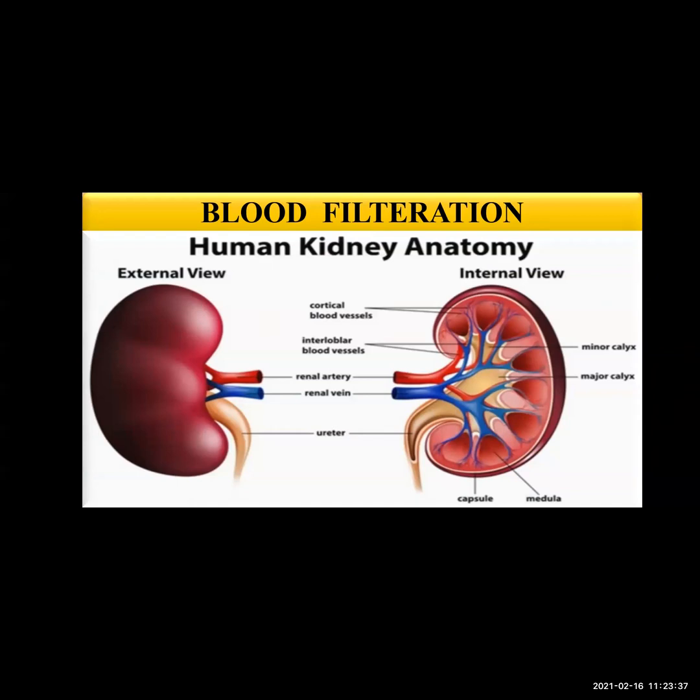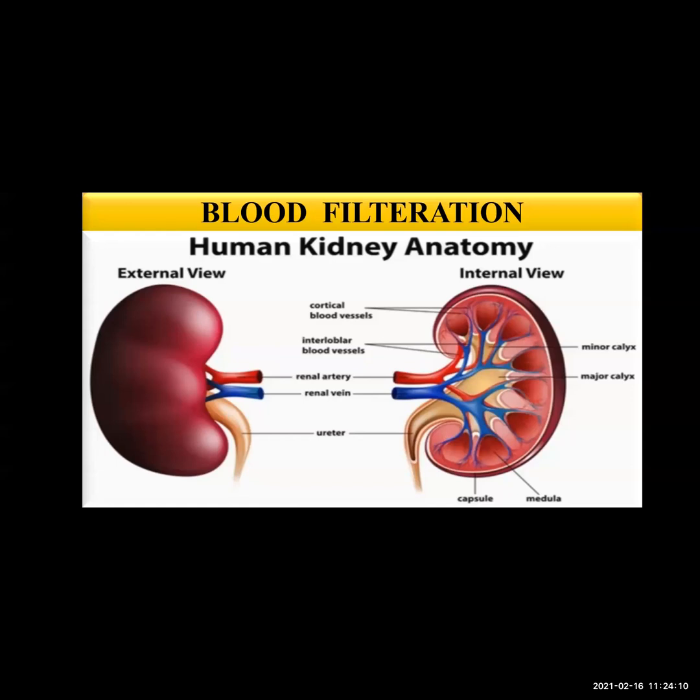Approximately 5 liters of blood, which is present in a normal healthy person's body, is filtered by the kidneys about 400 times every day. Okay, how do the kidneys do the blood filtration? Nearly 5 liters of blood is filtered 400 times by kidneys every day. They never get tired, they are doing this work continuously.